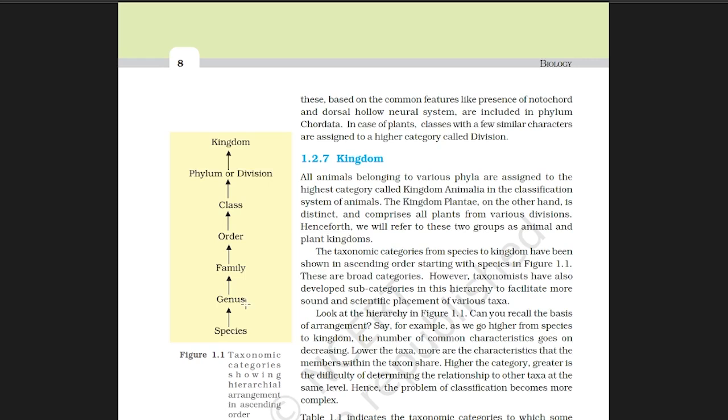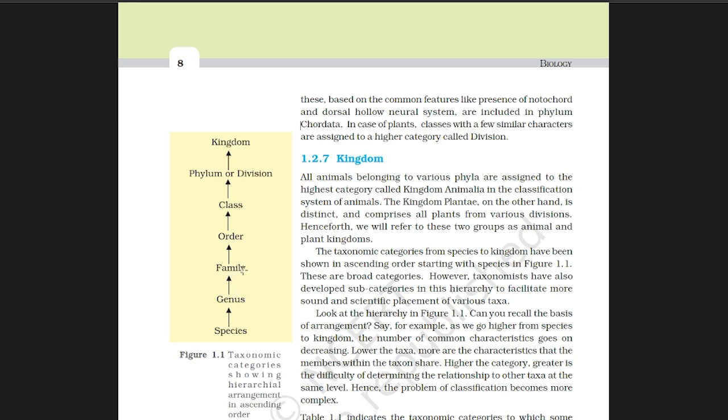The first unit is the basic unit, and it includes similar individuals, which is called species. Second one, genus, is the related species. For example, Homo sapiens means human beings. Here sapiens is the species name, the basic unit, for all similar individuals. For genus, for example, Panthera is a genus name for both lion and tiger. They are different species but included in the same genus, Panthera.